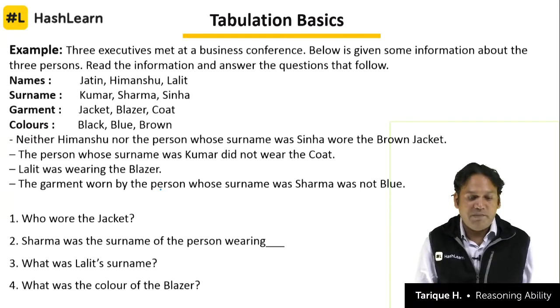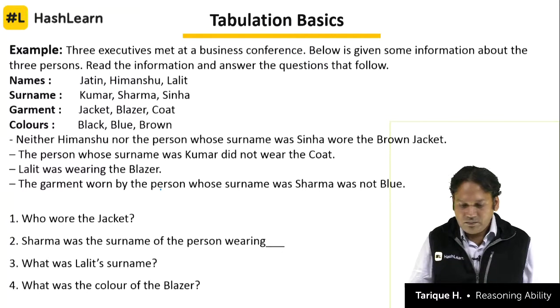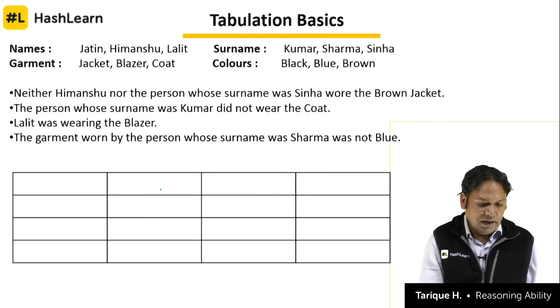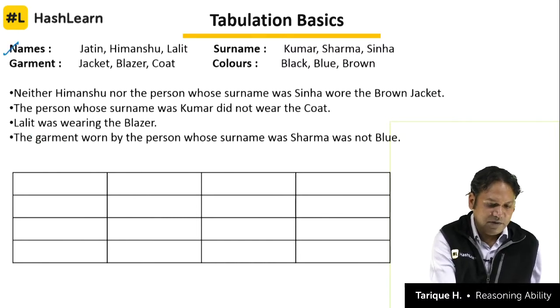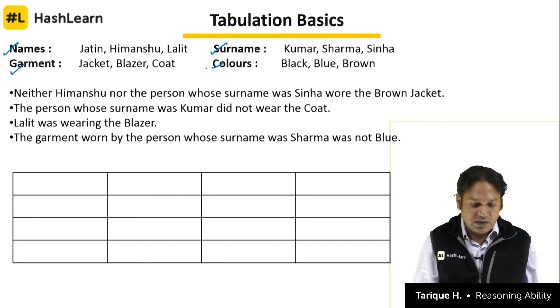So what are the names of the persons? Jatin, Himanshu and Lalit. What are the surnames? Kumar, Sharma and Sinha. What are the garments? Jacket, blazer and coat. And the colors? Black, blue and brown. And then we have the clues given to us. So first thing is that we have here 4 categories: names, surname, garment and colors. So we will make a table, and under each category we have 3 objects.